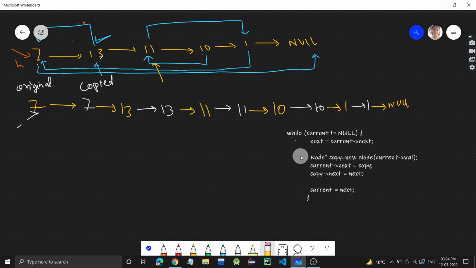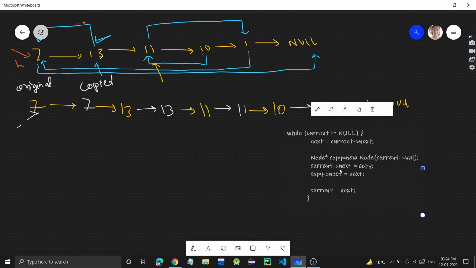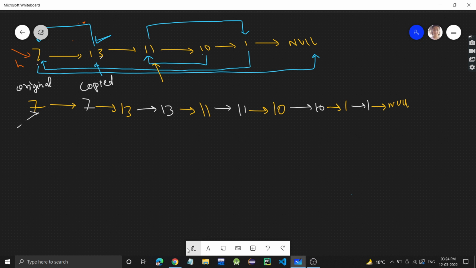So right now, once this while loop is completed, we will get this linked list. Fine. Now let's see how we will proceed further. What is the second step? We have to now connect the random pointers.